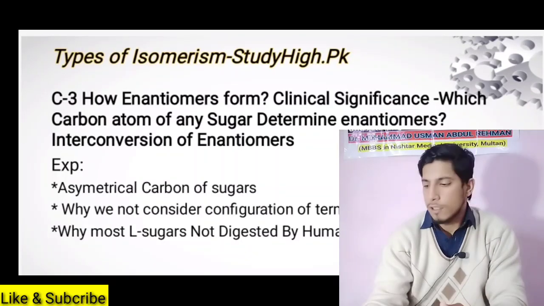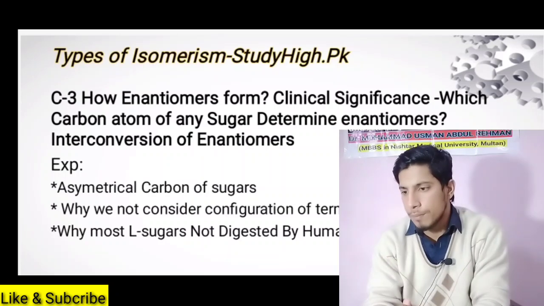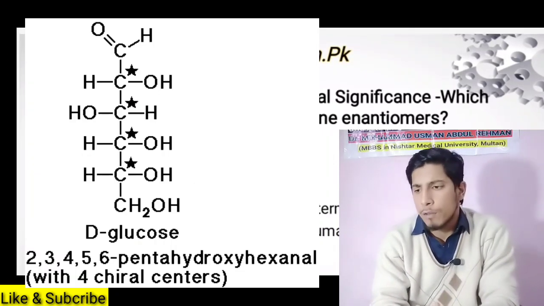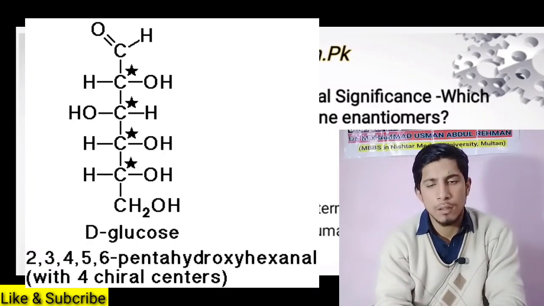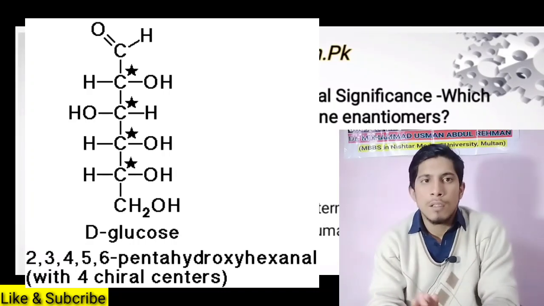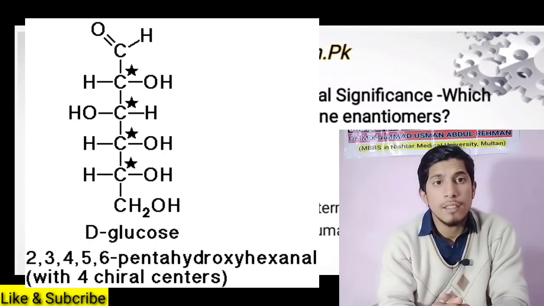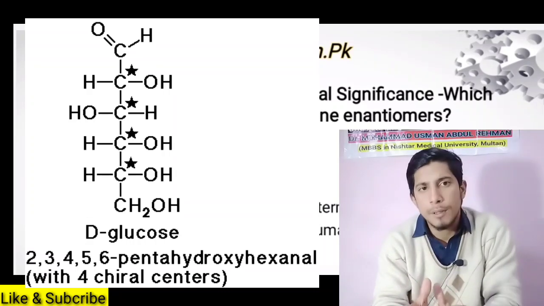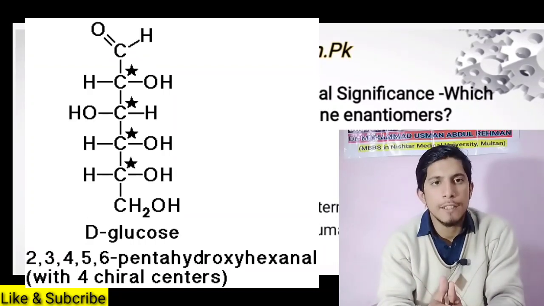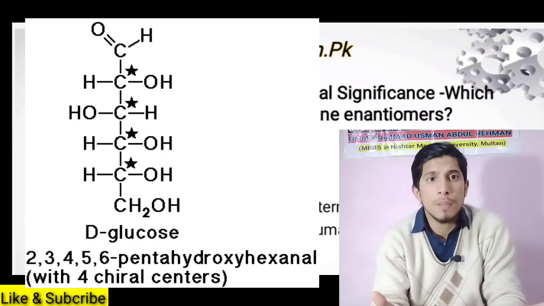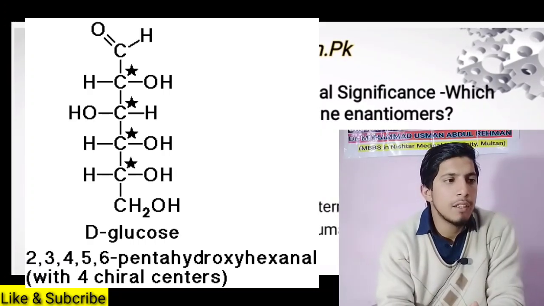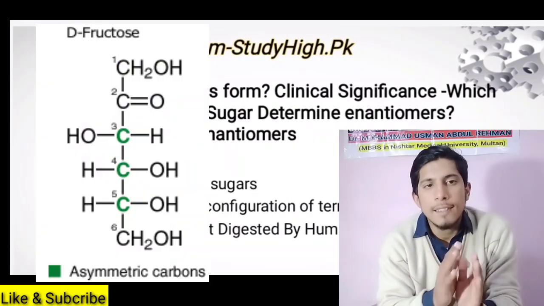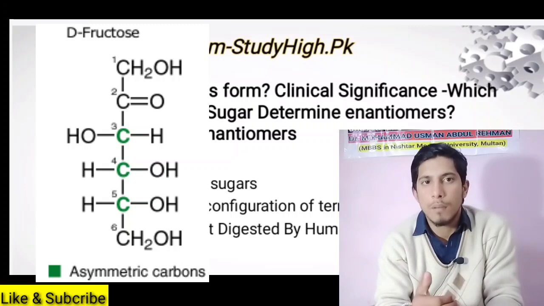Now we are going to discuss the different types of isomerism like enantiomers, epimers, anomers. So first of all we will discuss enantiomers. To understand this, first you must know what an asymmetrical carbon is. Which carbon we can say is an asymmetrical carbon in a specific monosaccharide, like how many asymmetrical carbons are present in glucose, similarly fructose. So you must know what an asymmetrical carbon is and its number in different monosaccharides.